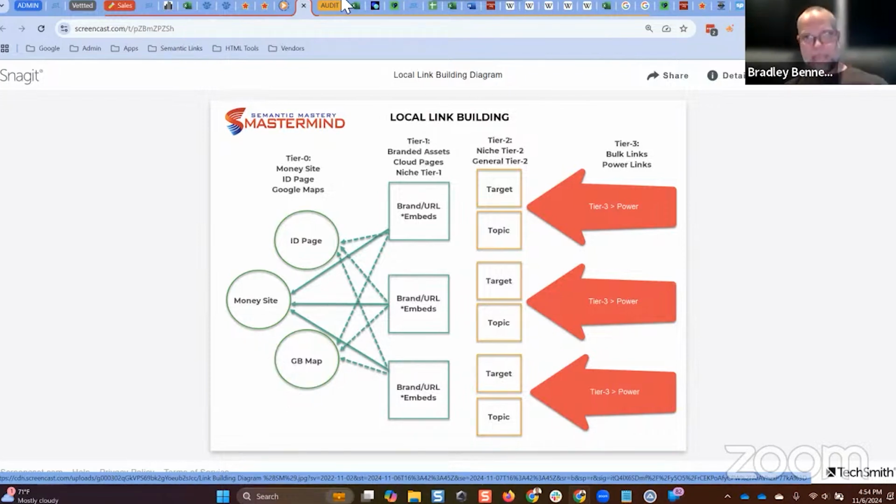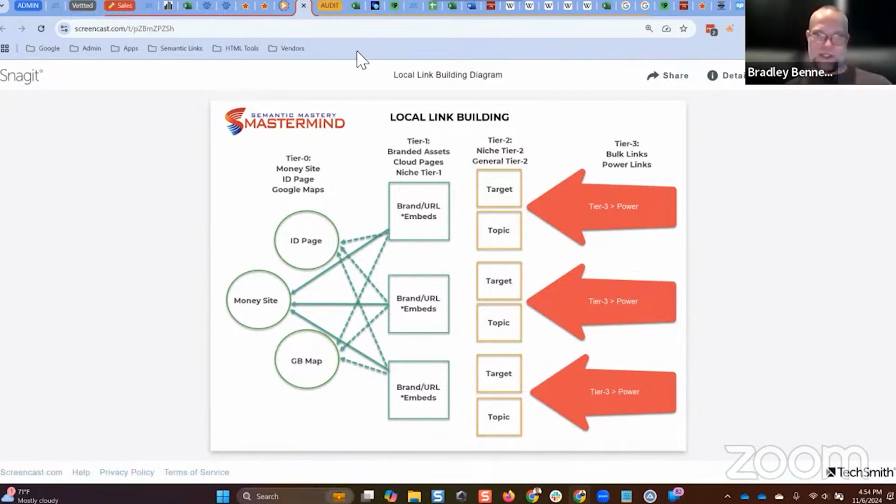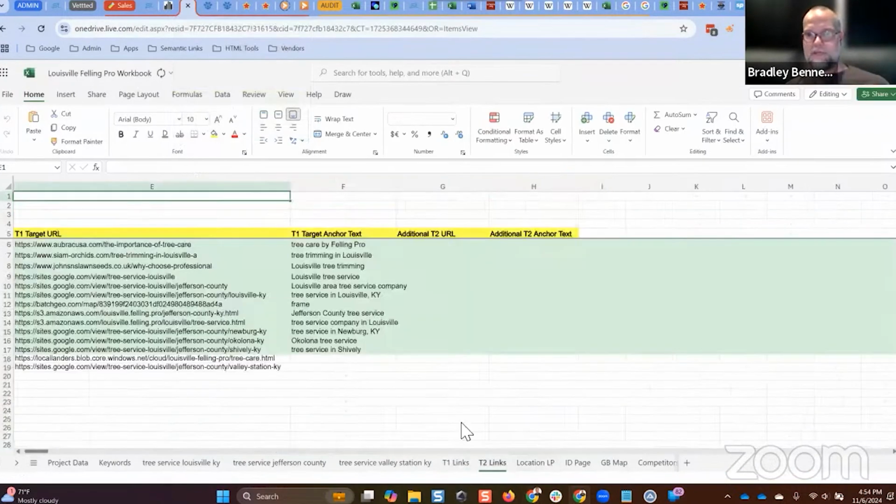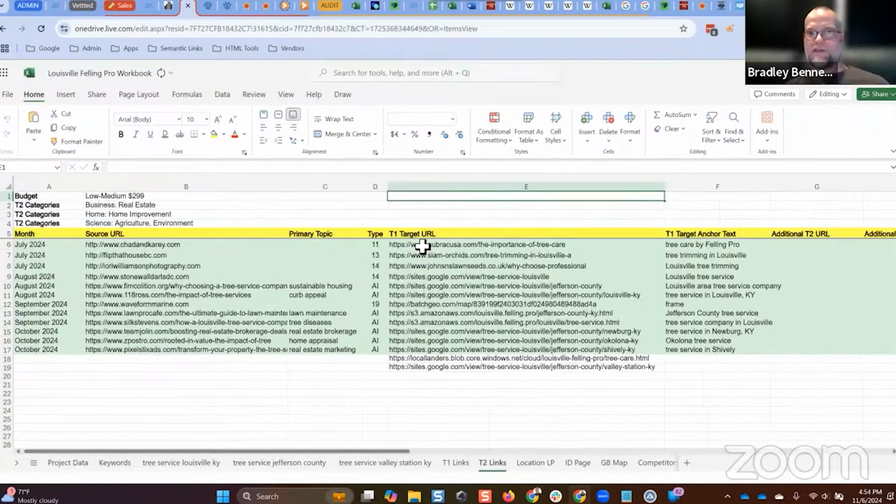Then tier 2 links would be links that link specifically to tier 1 assets. So come back over here. What do we look at? Tier 2 links. What are we building links to? Sometimes we build links to other tier 1 posts, but sometimes we build links to branded tier 1 assets, Google Map, Google Sites, etc. These are cloud pages right here. Those aren't ID pages. Those are additional cloud pages.